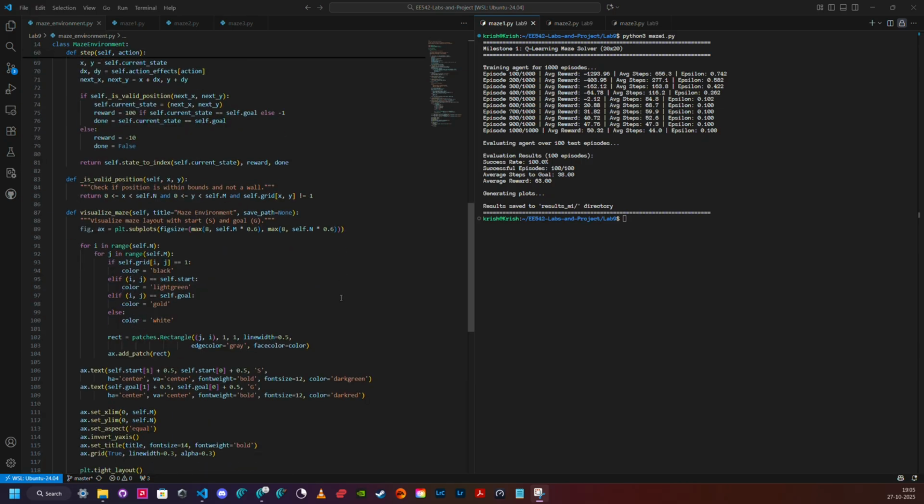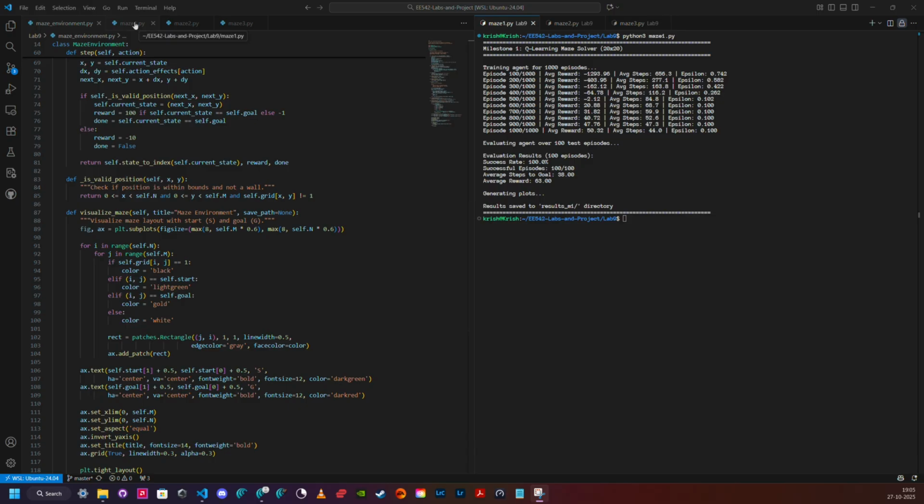Then the visualize maze function generates a matplotlib plot to show the start in green, goal in yellow, and walls in black. This modular design allows all three milestones to share an identical maze configuration for a fair comparison.